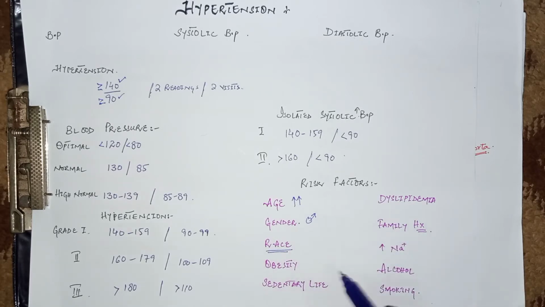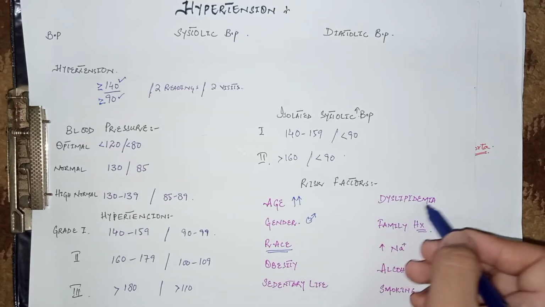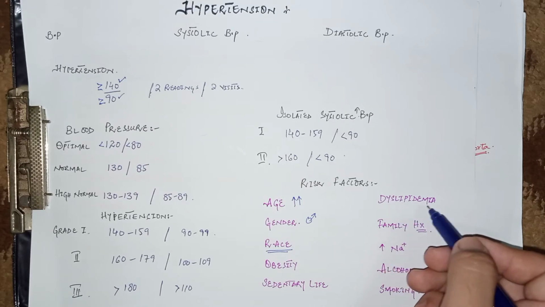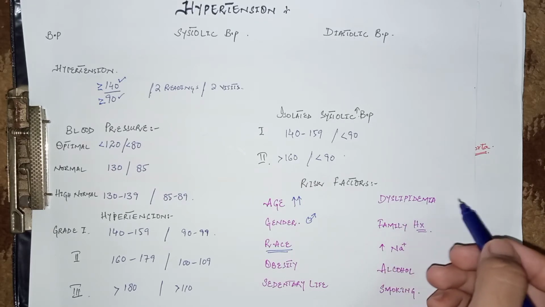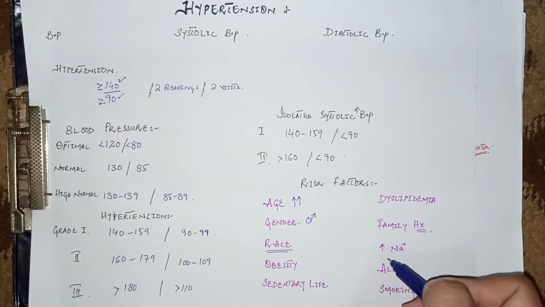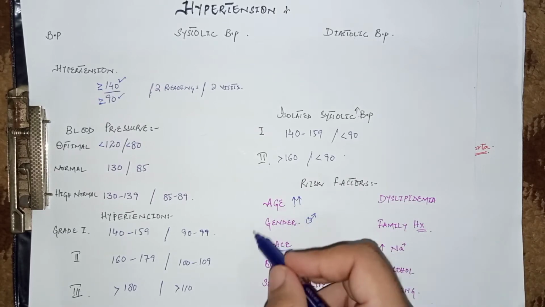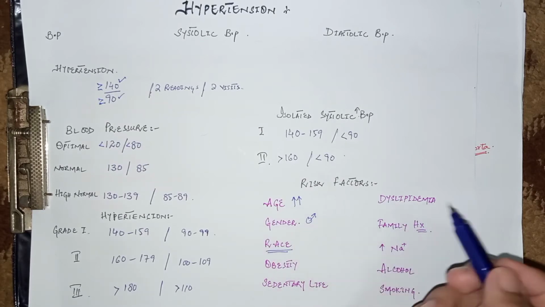Now come to the other factors. Obesity is also an important factor, especially central obesity. Sedentary lifestyle and dyslipidemia, that is high levels of cholesterol and high levels of low density lipoproteins, can cause hypertension. Family history, increased intake of sodium, alcohol, and smoking. So these all are the risk factors for developing hypertension.